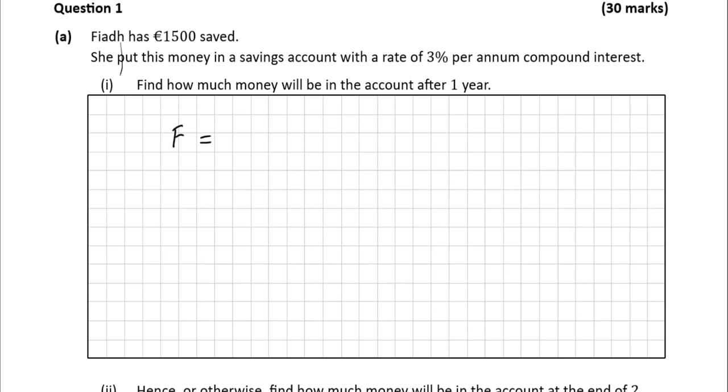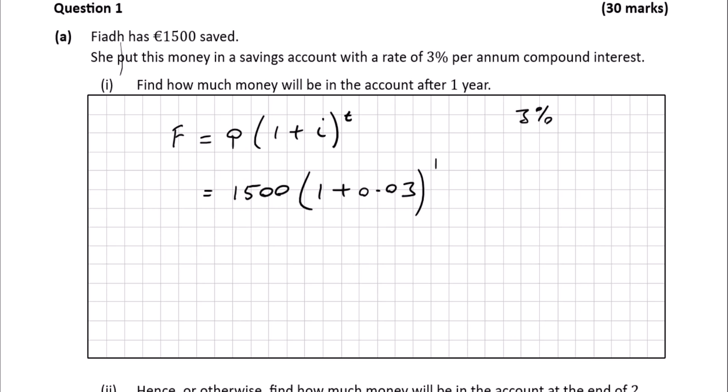The final value is equal to the principal times 1 plus i to the power of t. So the final value is going to be the principal, which is €1,500, that's P, times 1 plus the interest rate, which is 3%. We want to put that in as a decimal into our formula, so that's 0.03, you just divide by 100. Then raise that to the power of t, which is equal to 1. When you put that into your calculator, you get €1,545. That's it for part 1.